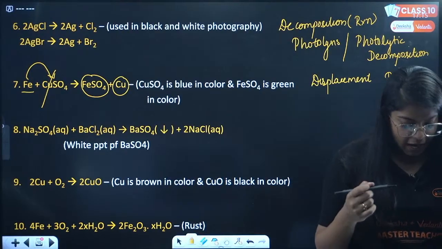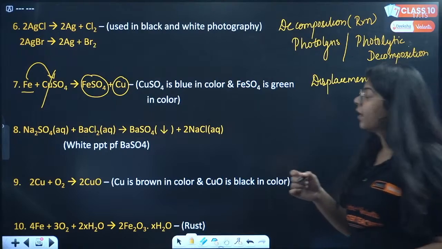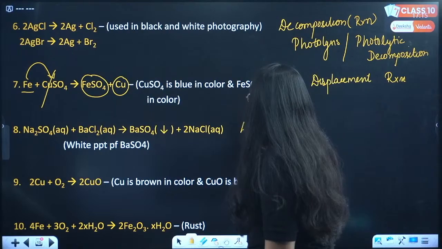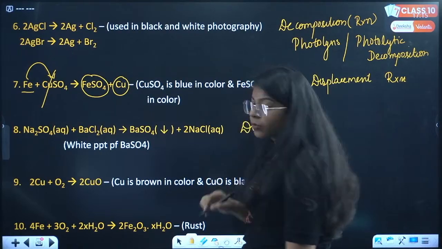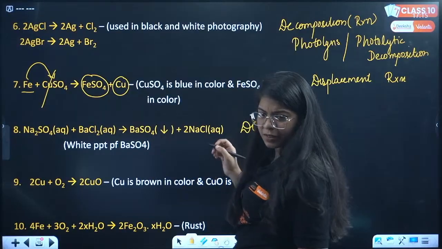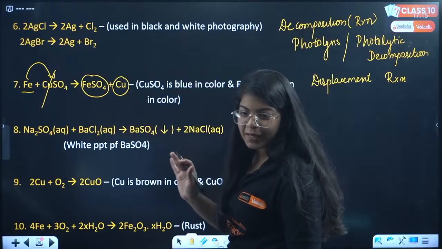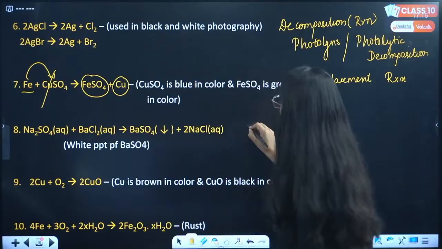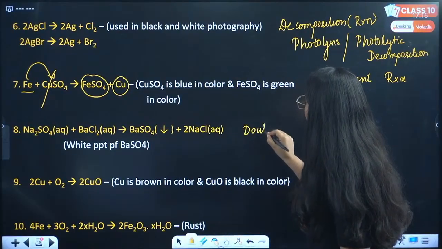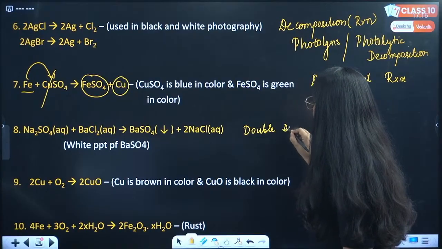Displacement reaction, Meenakshi is also saying. Okay, we have an answer as, what was that? Double displacement. The 8th is what? Double displacement reaction. Okay, we have the answer as double displacement reaction.